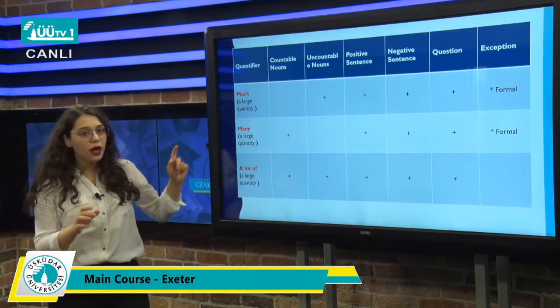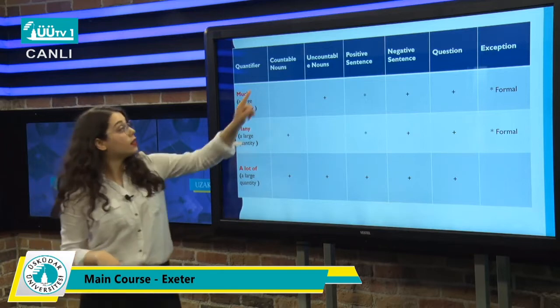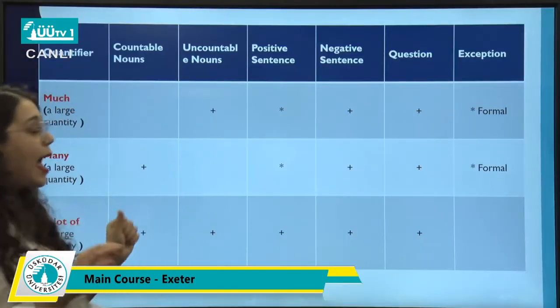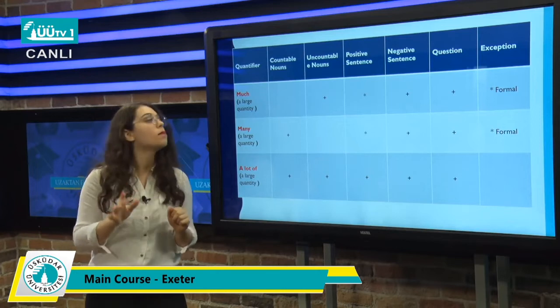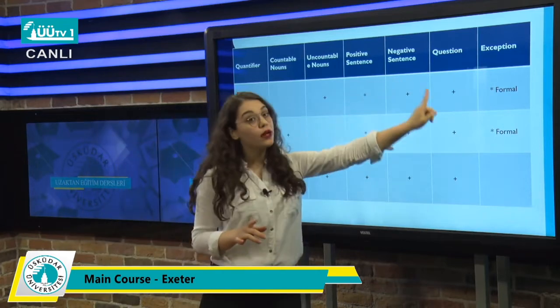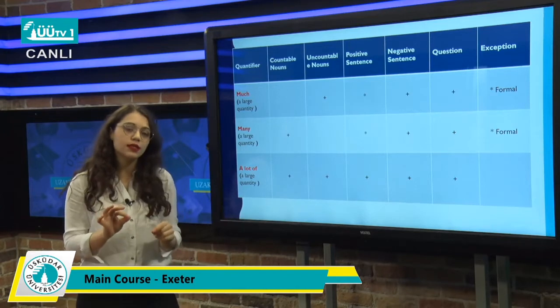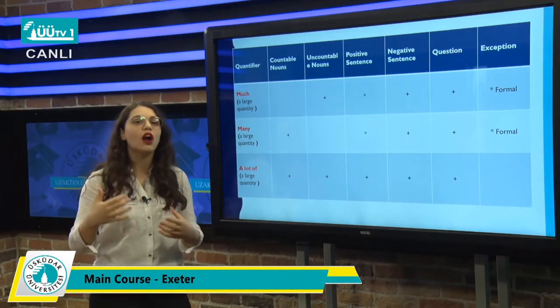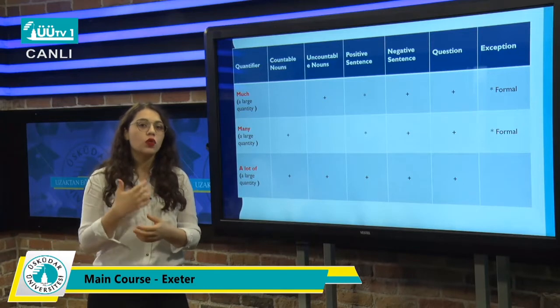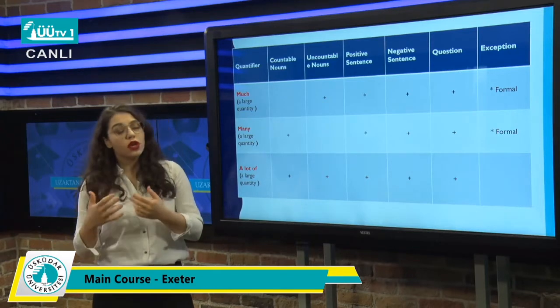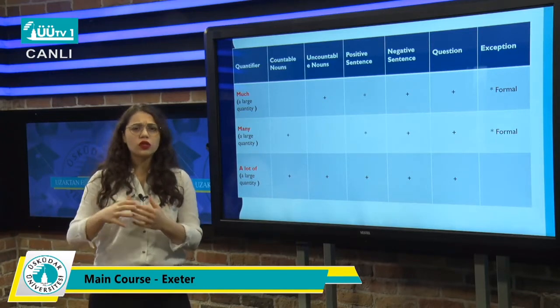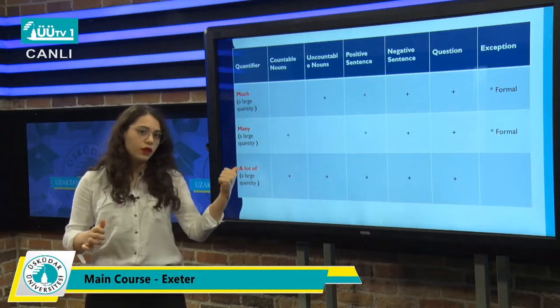So we use much only with uncountable nouns, and most of the time we use much in negative sentences and questions. You can use much in positive sentences, but those sentences are formal. So when you're not using formal sentences, try to use a lot of, okay?